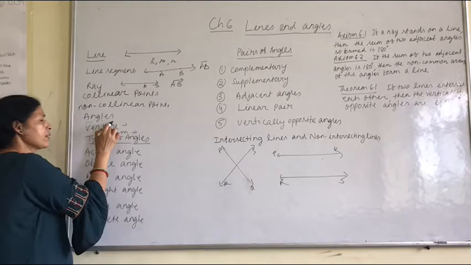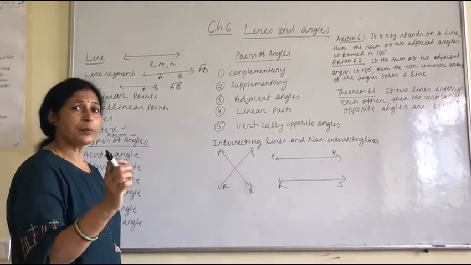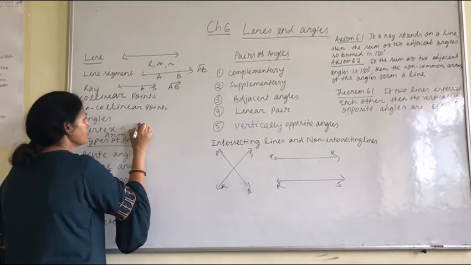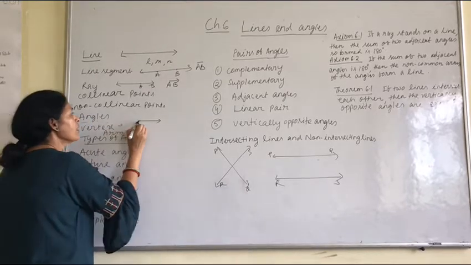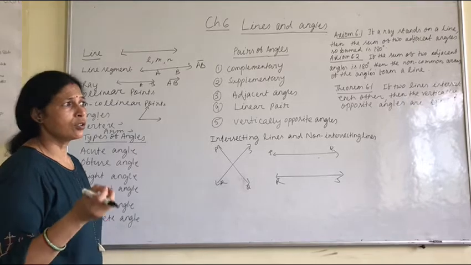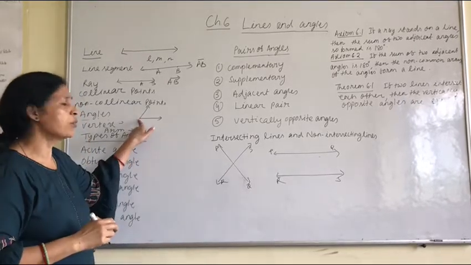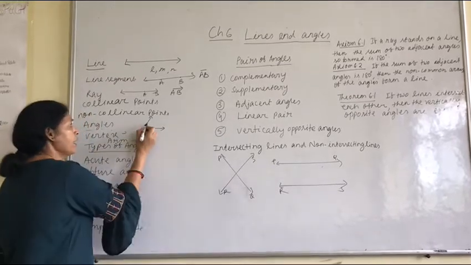Then angles. How is an angle formed? You know the meeting point of two rays. Two rays that originate from one end point form an angle.